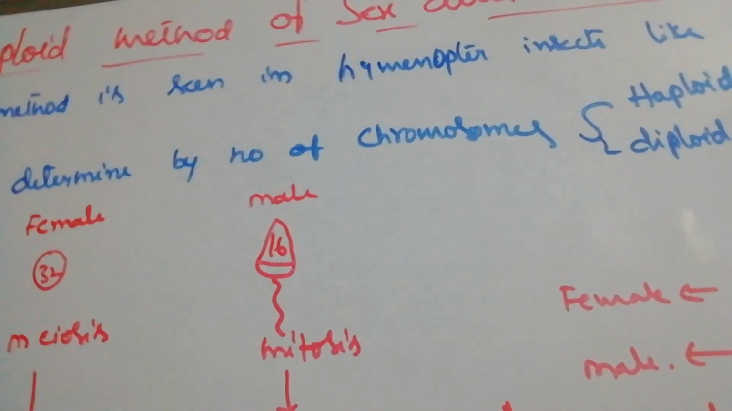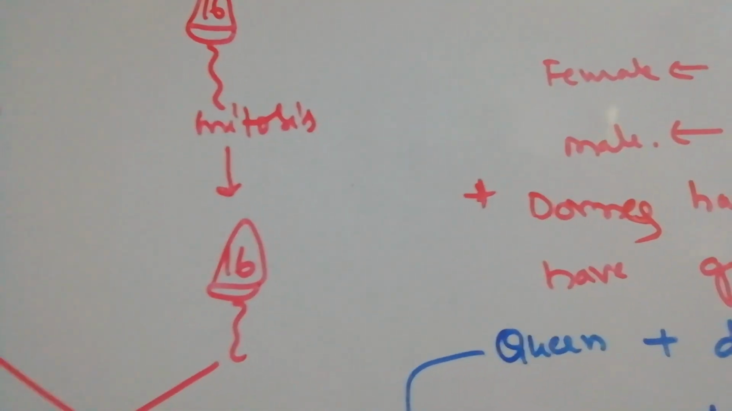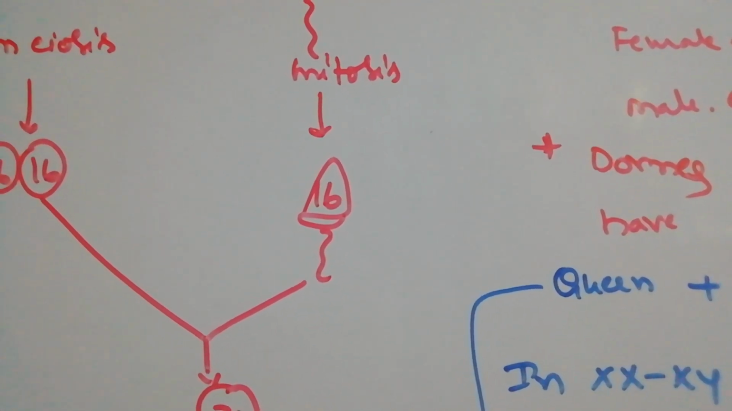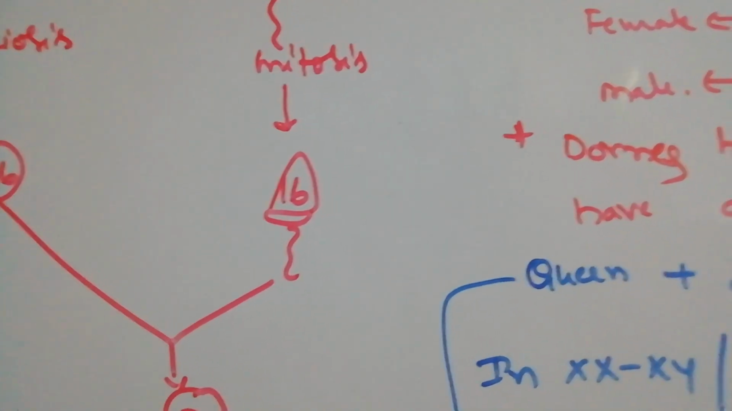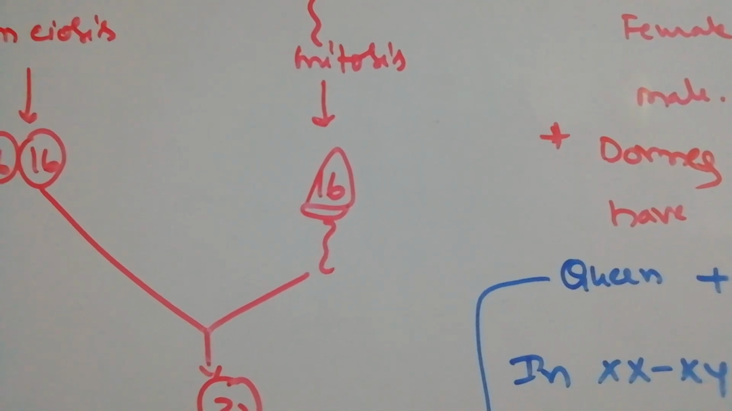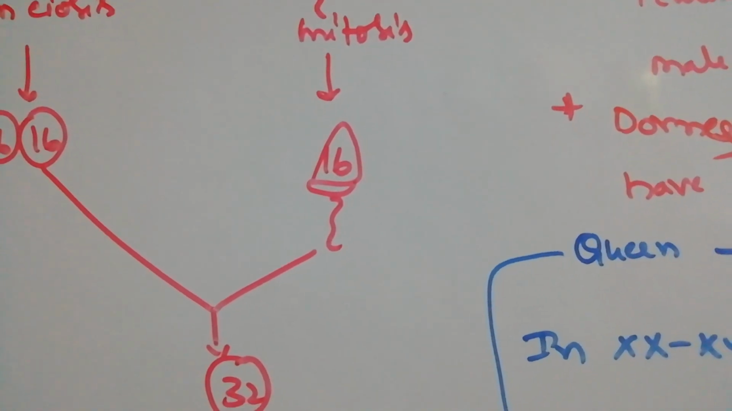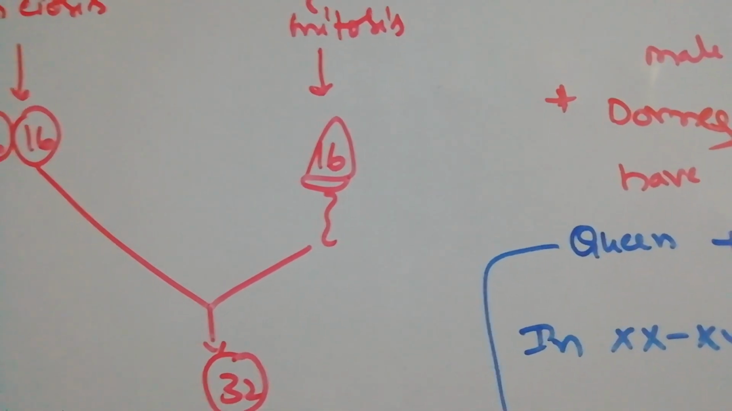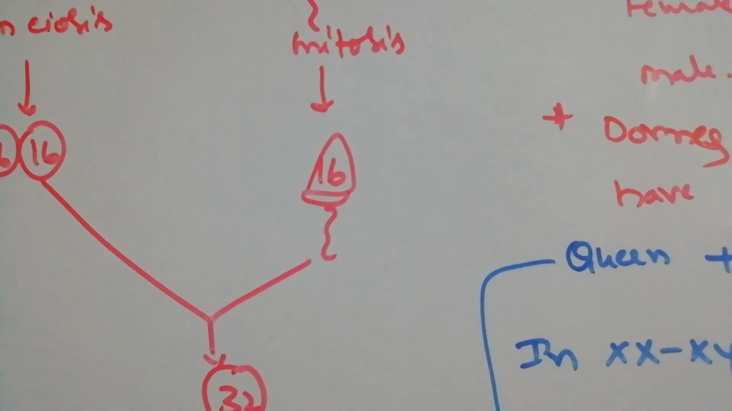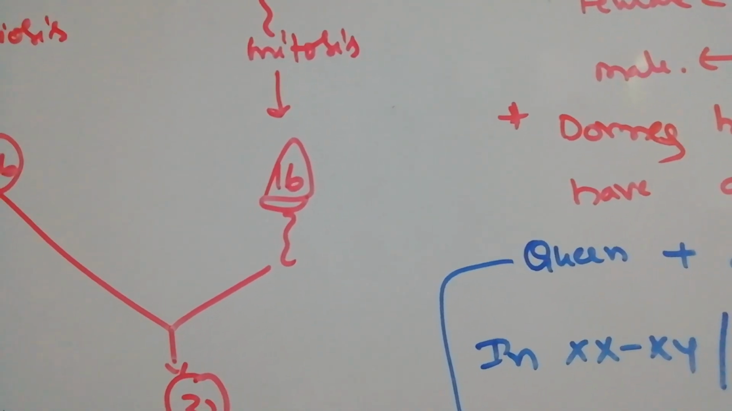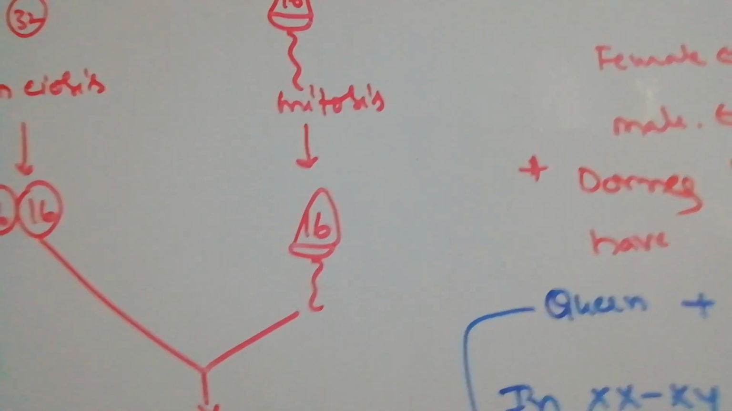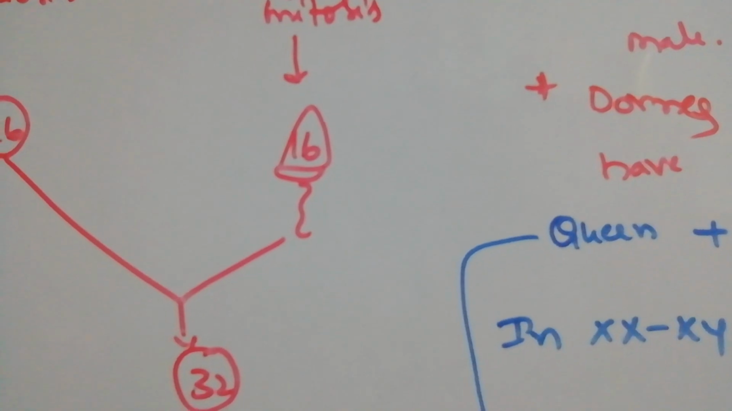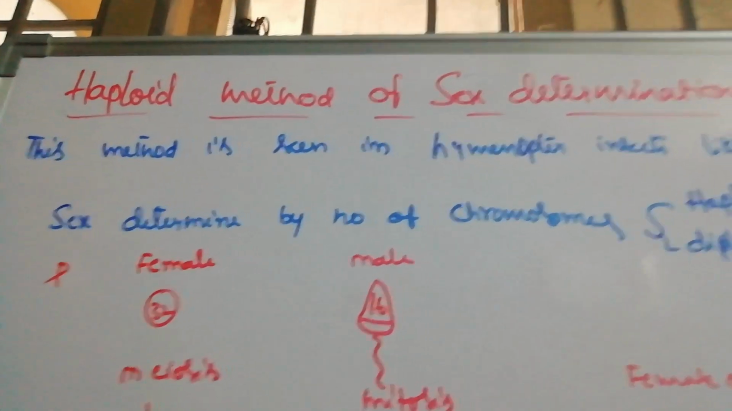So this is the last method we have studied. Up to now we studied 4 methods. The first one is the chromosomal method of sex determination, in which there is XX-X0, XX-XY, ZZ-Z0, ZZ-ZW. The second method is the genic balance theory, with the sex index, which is the number of X chromosomes by the number of autosomes. The third method is Barr body formation. The fourth method is the haploid method.